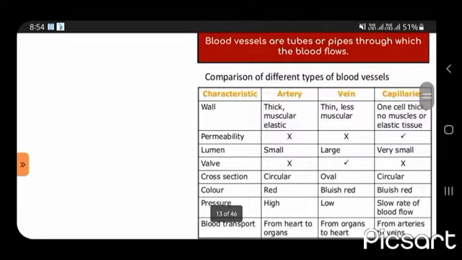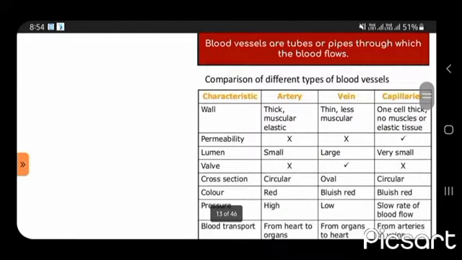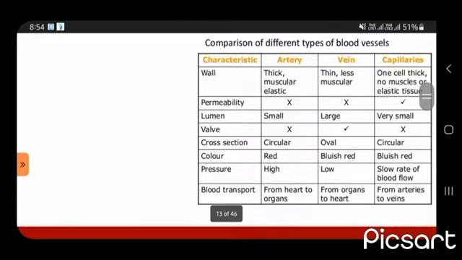Now blood vessels. Blood vessels are tubes or pipes through which the blood flows. Comparison of different types of blood vessels. There are mainly three types of blood vessels: arteries, veins and capillaries. Arteries have thick, muscular and elastic walls, and they are not permeable, and they have a small lumen. They have no valves, their cross section is circular, the color is red, the pressure of the blood in arteries is high, and they transport blood from the heart to organs.